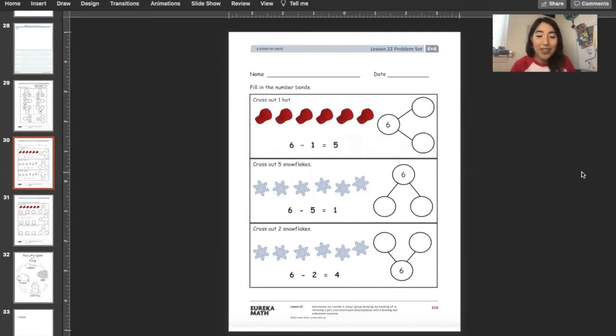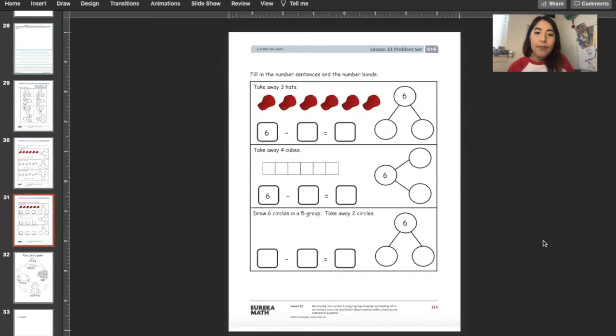Cross them out. Yes, I'm scared for some of the people that don't watch the videos because they probably don't remember or know that they need to be crossing out their number bonds. And you are so smart that you watch the video, so you know that a subtraction number bond has to have the one that's taken away crossed out. Let's go to the next page. Fill in the number sentence and the number bond. Take away 3 hats. Fill in your number bond with the one crossed out and your number sentence.